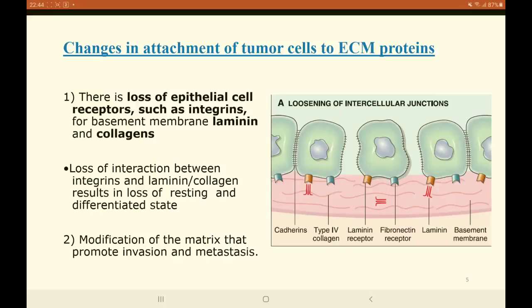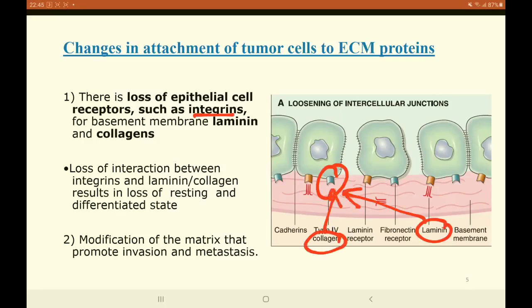Now we have two changes. One is there is a loss of the epithelial cell receptors like integrins. Once there is loss of the integrins, there won't be connection between the collagen or the laminin and the epithelial cell receptors, the integrins.